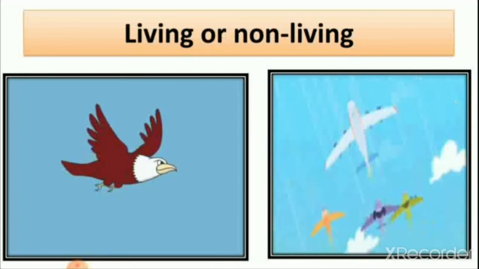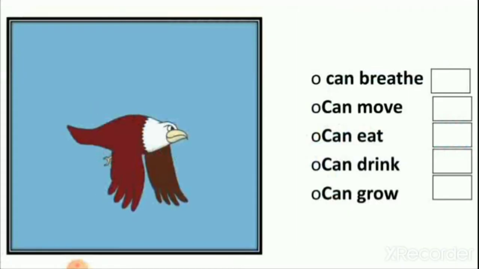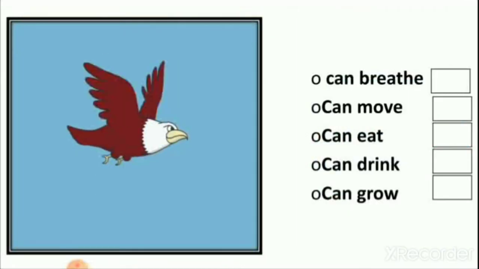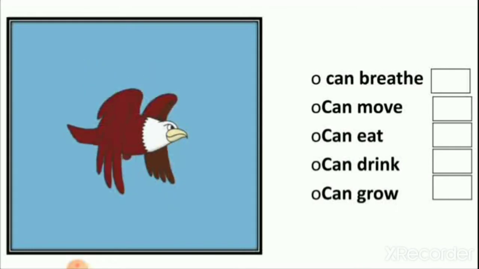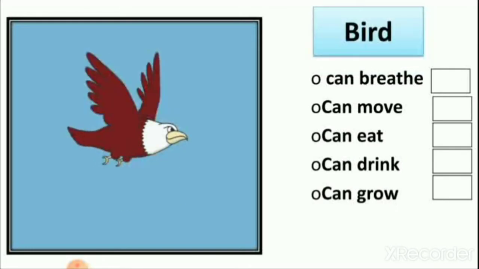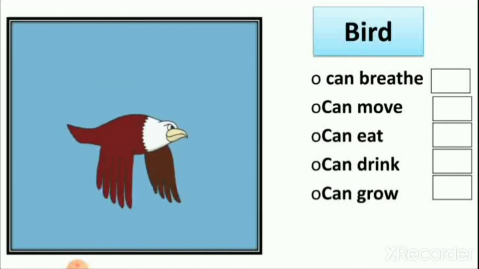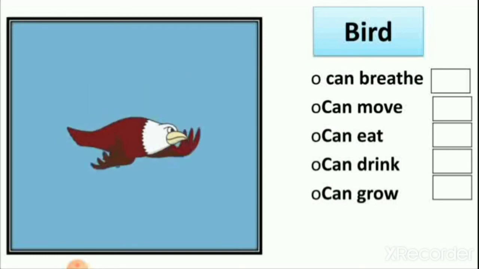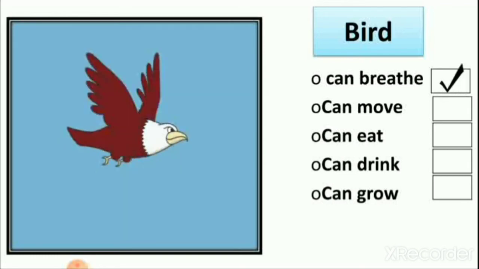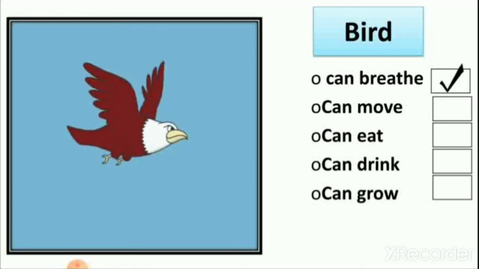So let's see the difference. Here is the picture of the bird. So, what can living things do? They can breathe. So, can the bird breathe? Yes, bird can breathe.